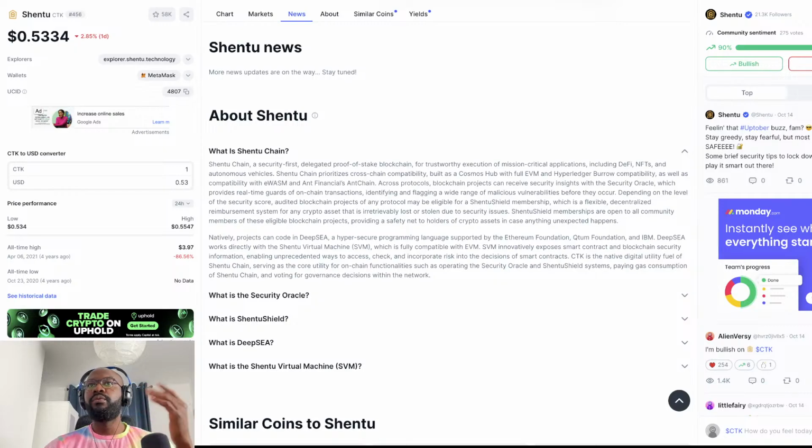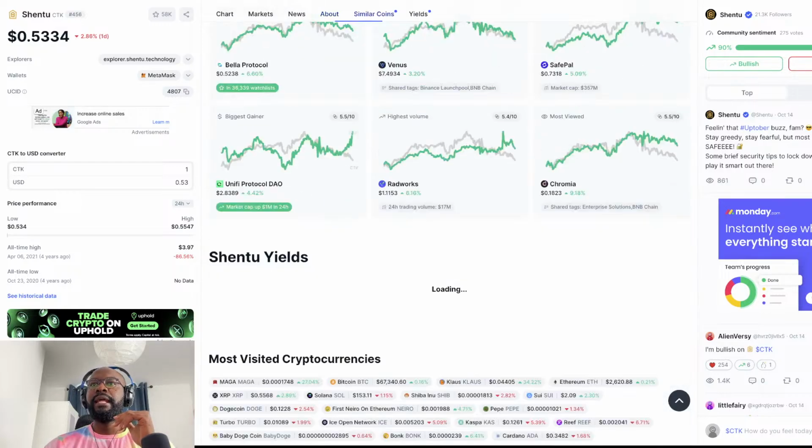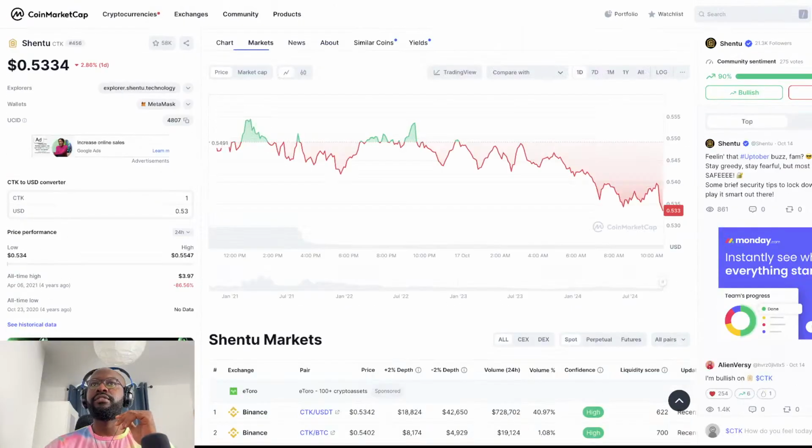security. What I do is I read through this, and sometimes I could literally just copy this, go into Bing, paste it, and just say, explain this in simple terms to a 10-year-old. What is this all about? What problem is this project trying to solve? And it will just explain it for me, and I'll use that information to make a decision whether it's fundamentally good or not. Then after that, the next thing will be for me to look at it on the charts to see, is this bullish or bearish?